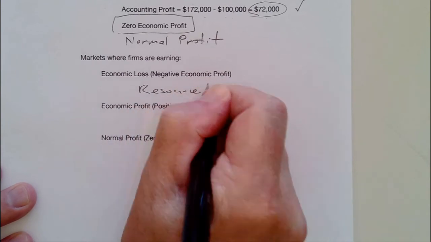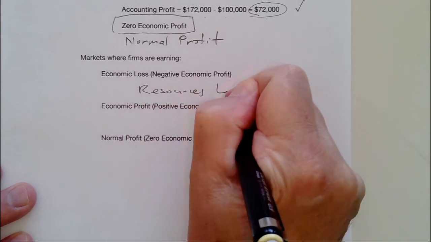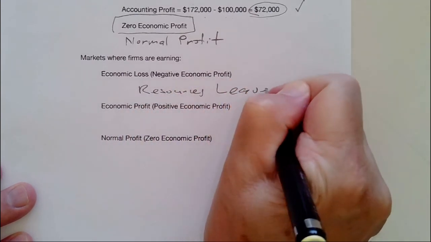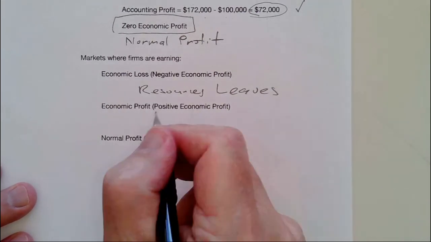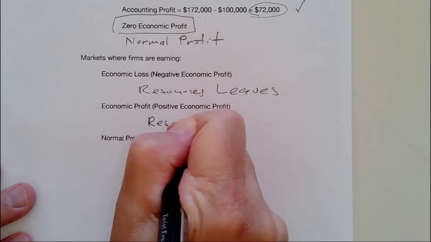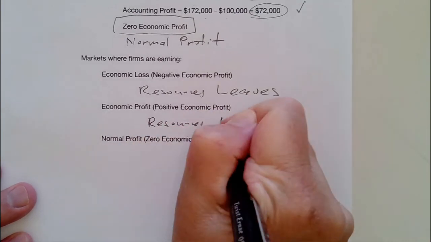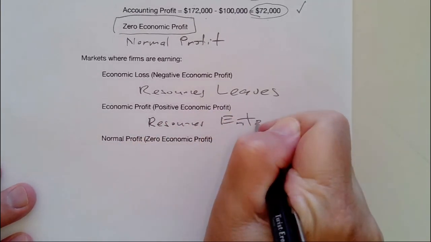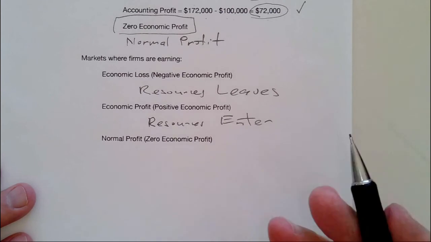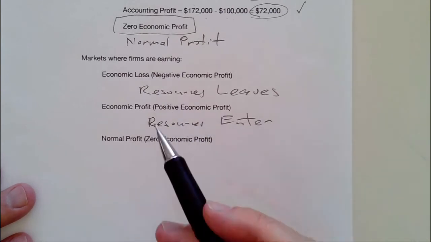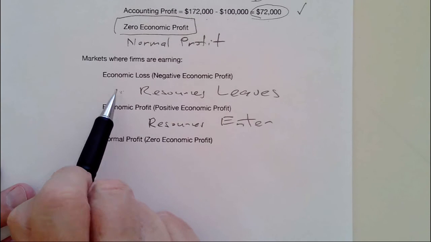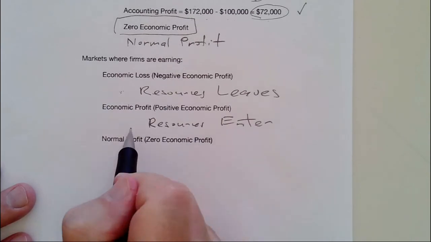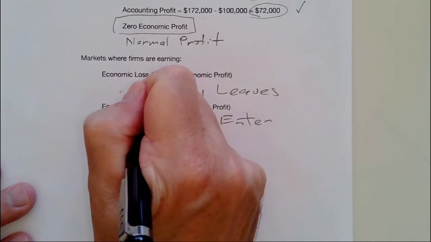So resources will leave these kind of markets as the owners move into the other choice where they can make more money. If you have an economic profit, then resources will come in. Resources enter. And that's good. What the markets are saying is that they don't want as much of this stuff here. And with the economic profit, they're saying we want more here. And so resources will flow in this direction.